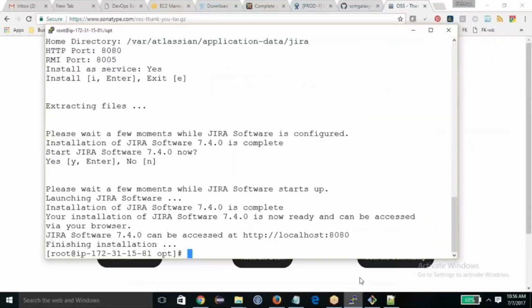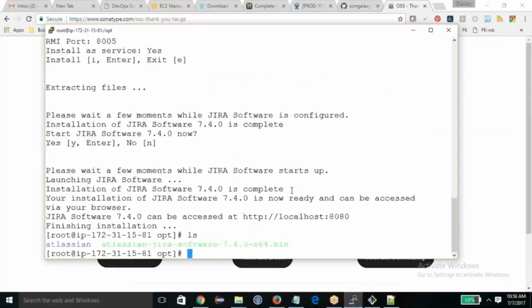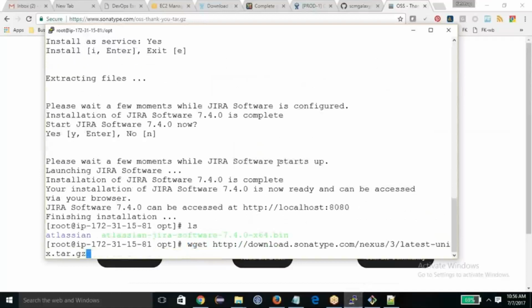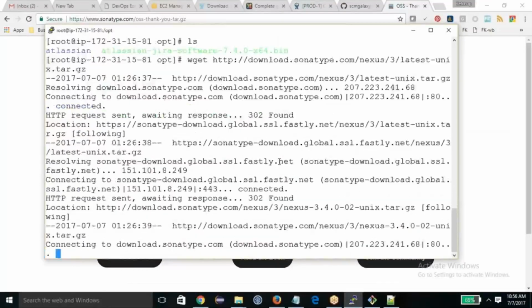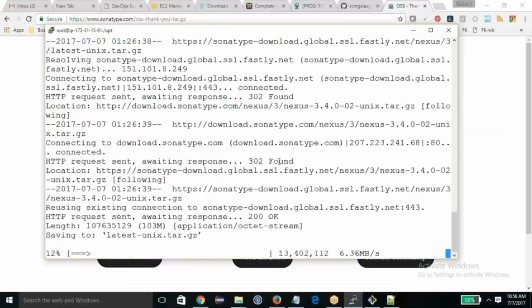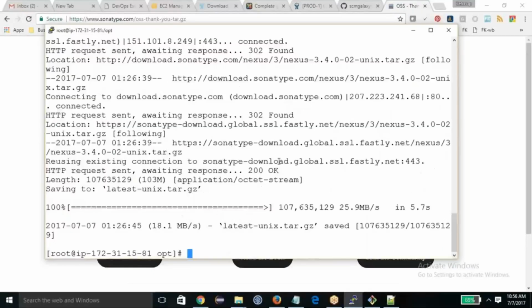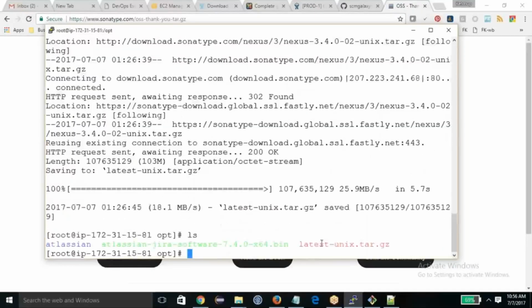Now I'm going to download this Nexus file here. Java is installed. Nexus is based on Java, so it's already installed and I don't have any trouble with it. So I just unzip. Unzip is not there, so yum install unzip.